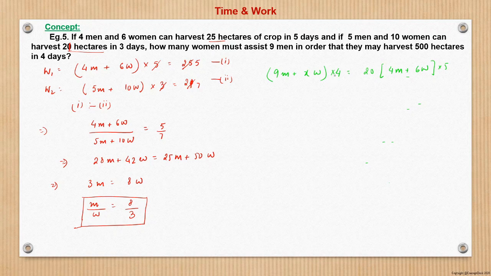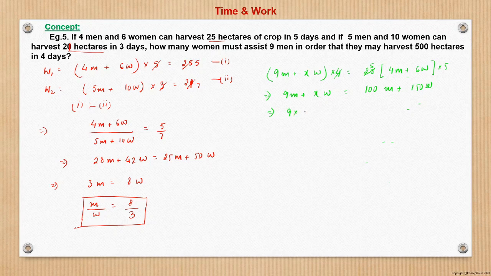So this we can do here. So this is nothing but 4 into 5 into 20. So from here we can say 9m plus xw is equal to 100m plus 150w, right? So m I can write in terms of w now.